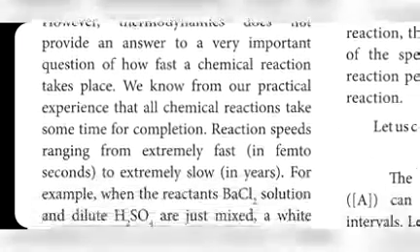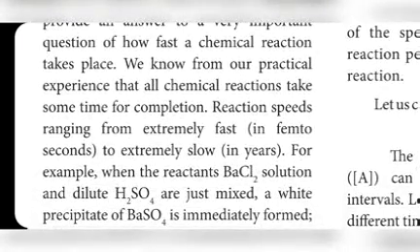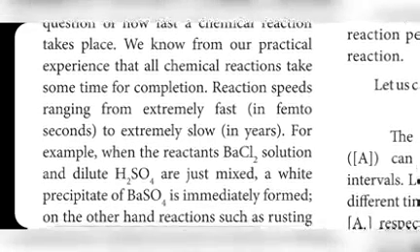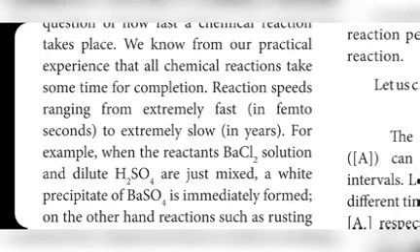We know from our practical experience that all chemical reactions take some time for completion, with reaction speeds ranging from extremely fast to extremely slow. Extremely fast means the unit is femtoseconds, part of a second.